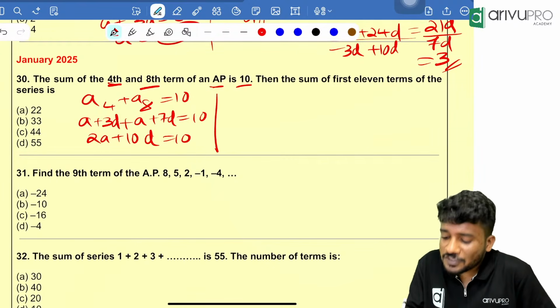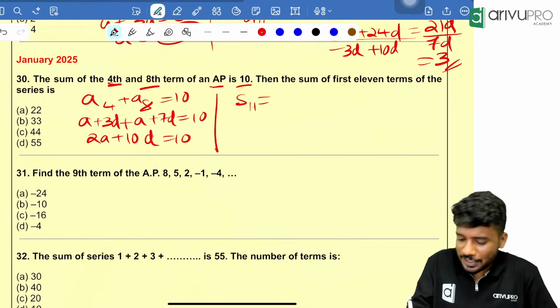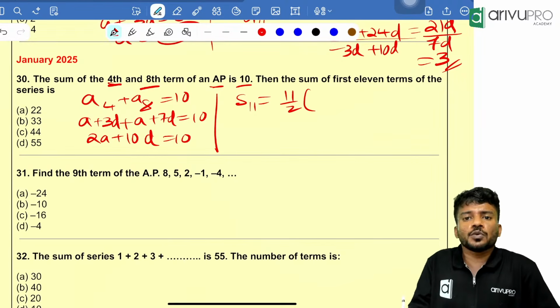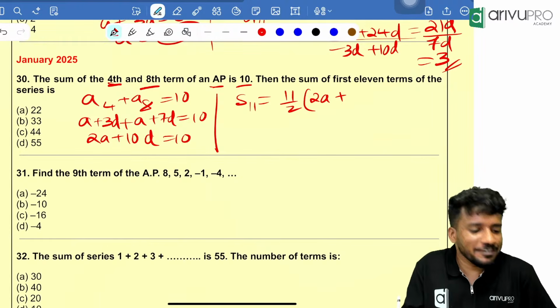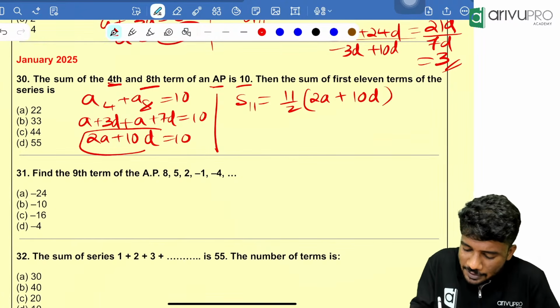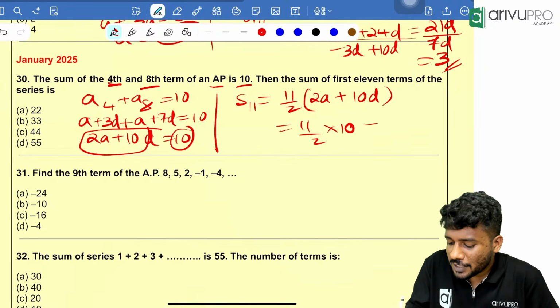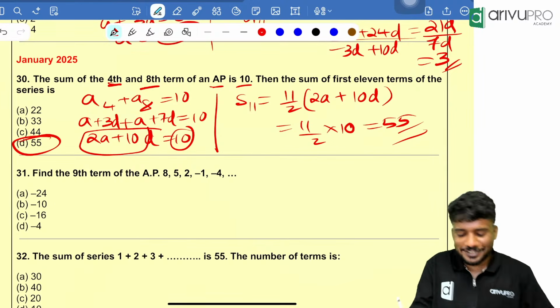Then the sum of the first 11 terms is how much is the question? S11 we need to find. S11 is n by 2 into 2a plus (n minus 1) d, that is 11 by 2 into 2a plus (11 minus 1) d, that is 10d. People, 2a plus 10d is already given, that is 10. That means 11 by 2 into 10, which is equal to how much? 55. Option D is your answer.